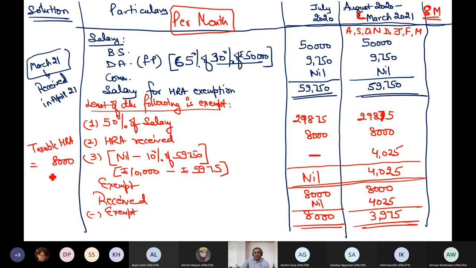8,000 plus how much? 3,975 multiplied by 8. That's it. 3,975 multiplied by 8 is 31,800. So total HRA taxable is 39,800.